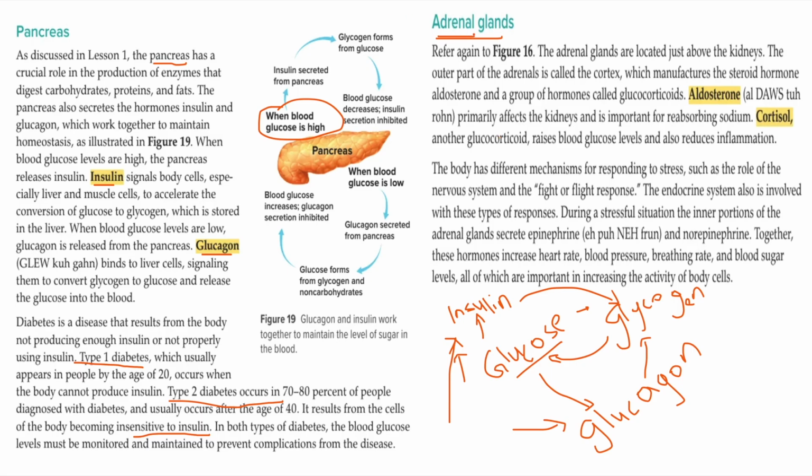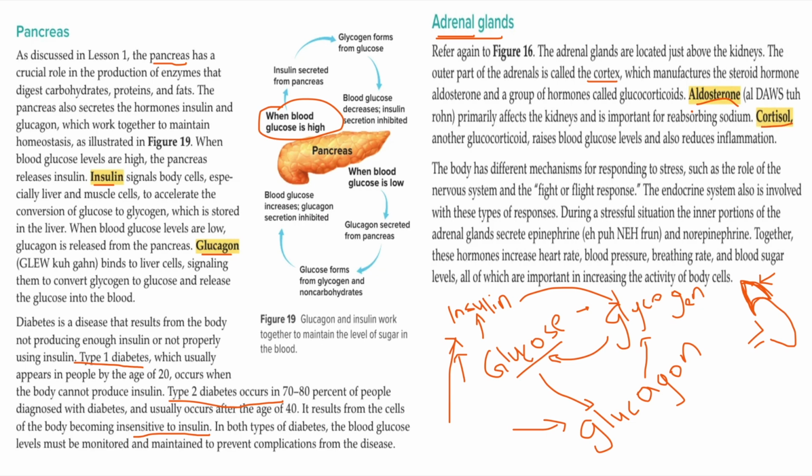So adrenal glands are found when you learned about the kidneys, right? So you have the kidneys, bean-shaped kidneys, and on top of the kidneys, you have a crown-like structure on both kidneys, right? It is called the adrenal gland. The adrenal gland has an outer part called the cortex, right? The cortex of the adrenal gland is producing two hormones, that is aldosterone and cortisol.